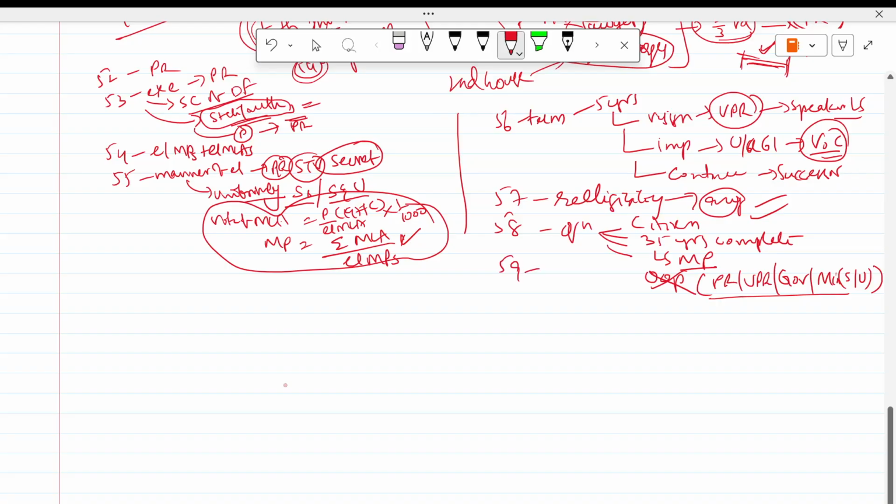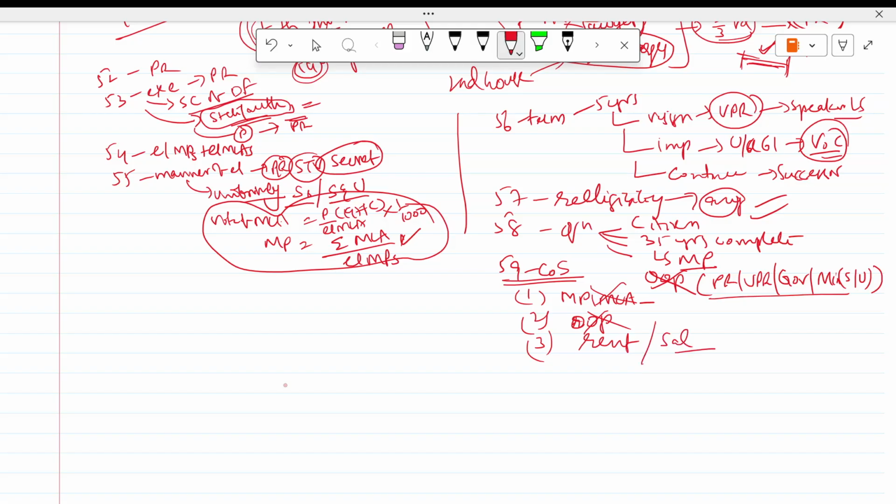Then Article 59, conditions of the office. Here you should not be an MP or MLA. If you are, you have to immediately vacate, or when you become president, the seat automatically stands vacated. You should not hold any office of profit. Without rent, you will be given a residence, and you will also get salary etc. as Parliament decides. Until then, as per the Second Schedule.